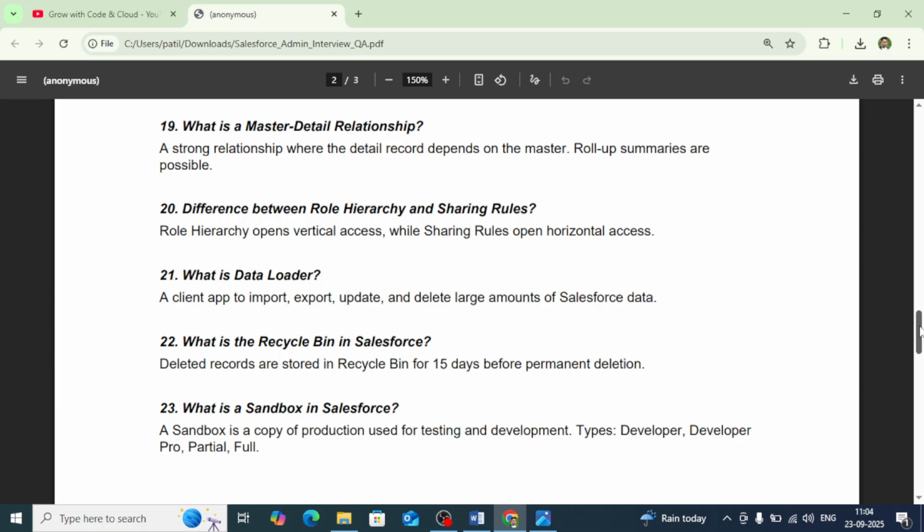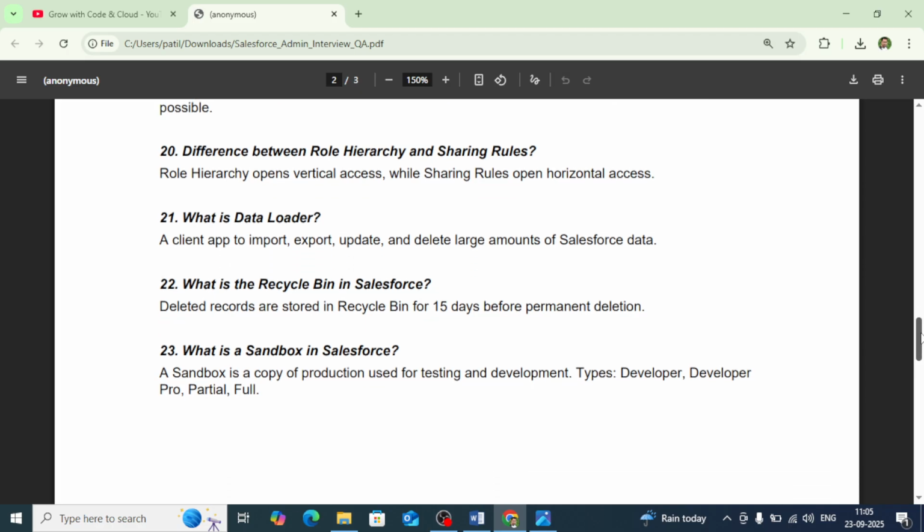The object on which you are creating the master detail field is considered the child object, and the object you are linking is considered the parent object. But you can create only two master detail fields in an object. The child records are controlled by the parent record, the master record. If you delete the parent record, the associated child records will be deleted in case of master detail. And only in a master detail relationship can you create the roll up summary field, and that too on the parent object, not on the child object.